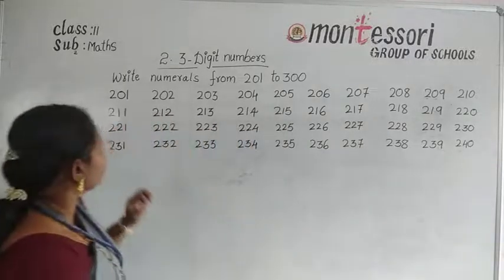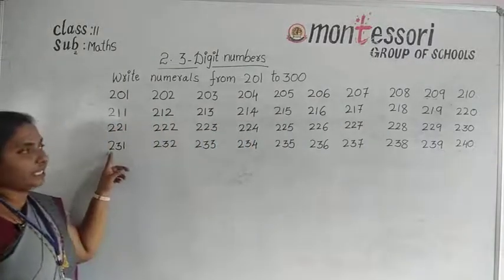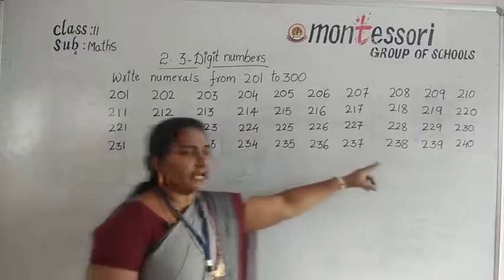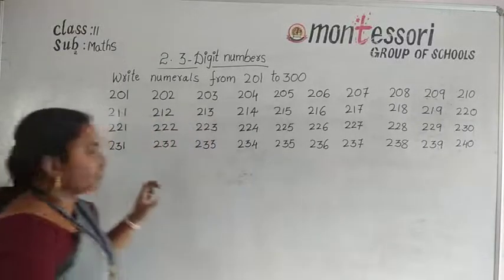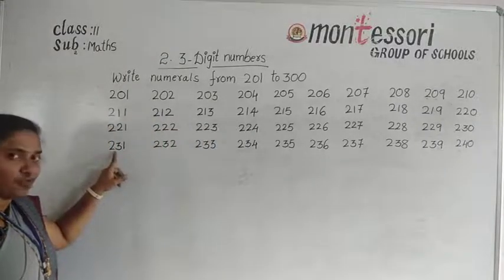Okay, these are the numbers from 231 to 240. Now I repeat again.